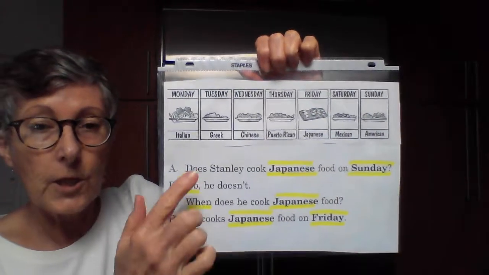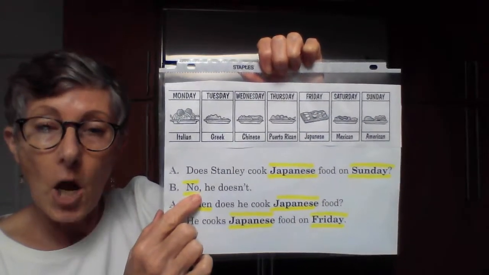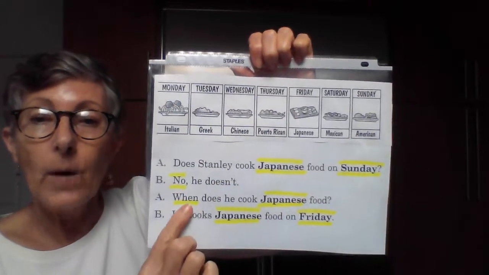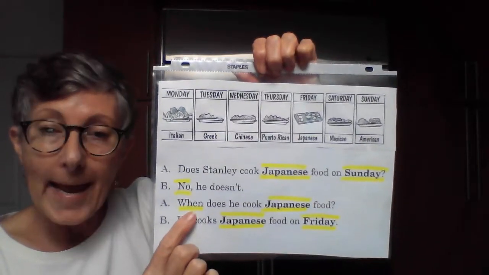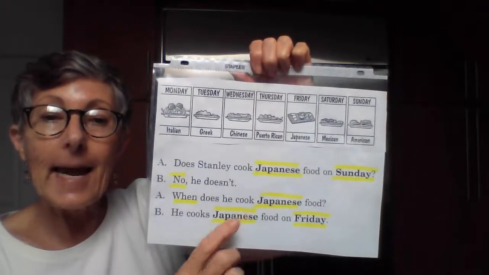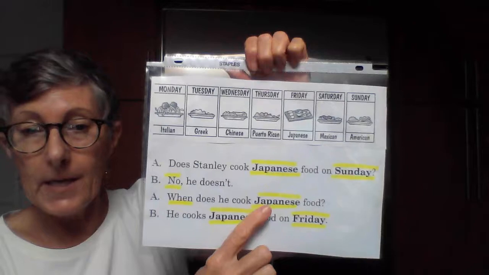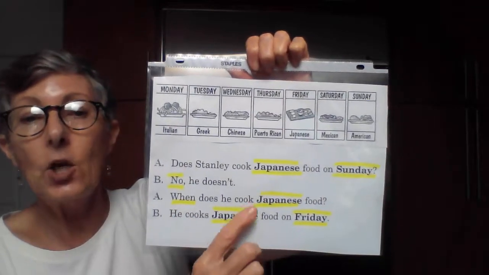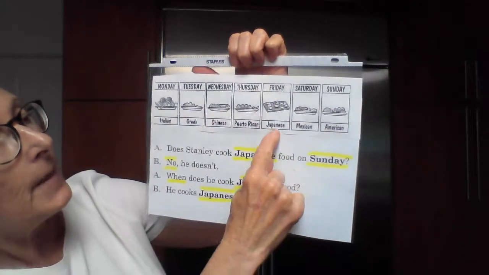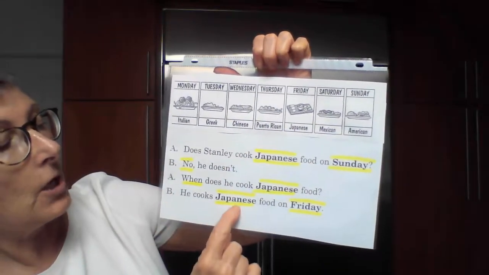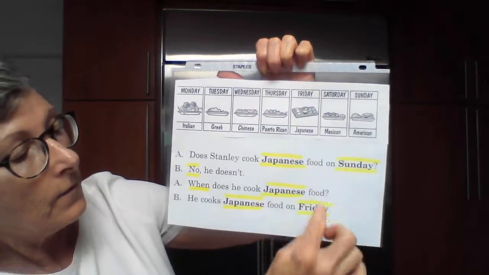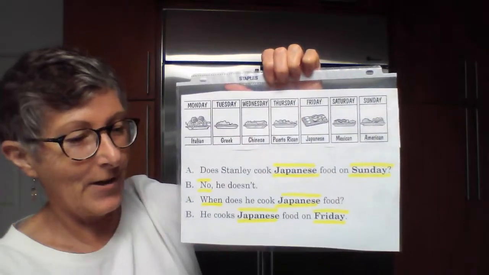So for this question, we're going to be answering no. We're doing negative, so no, he doesn't. Then we're asking the question when for time. So we want what day. What day does he cook Japanese food? So when does he cook Japanese food? We need to look up here, Japanese, Friday. He cooks Japanese food on Friday. Okay? All right, here we go.